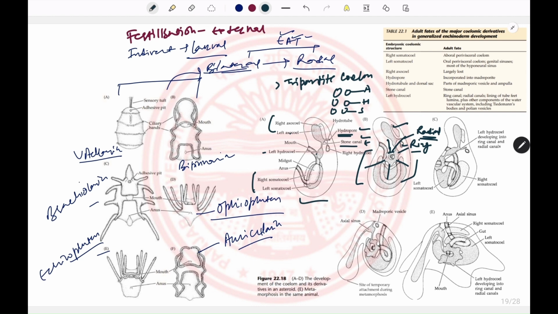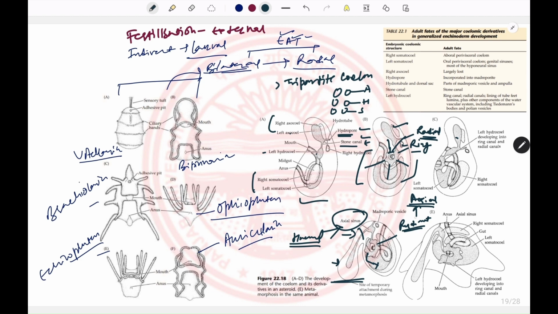The left axocoel forms a structure that helps the larva bind to the substrate, and the leftover axocoel forms the axial sinus. This axial sinus will form the Hamel system, and the left somatocoel along with the left hydrocoel forms the rudiment.